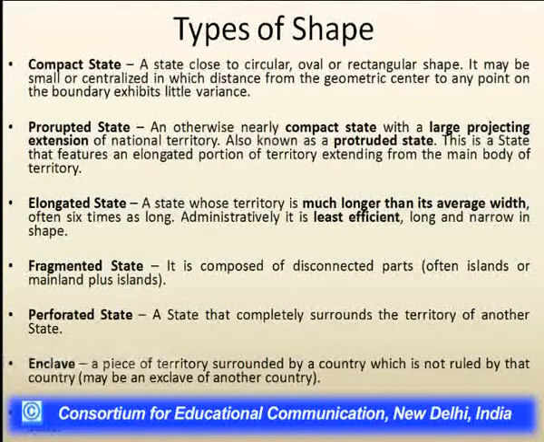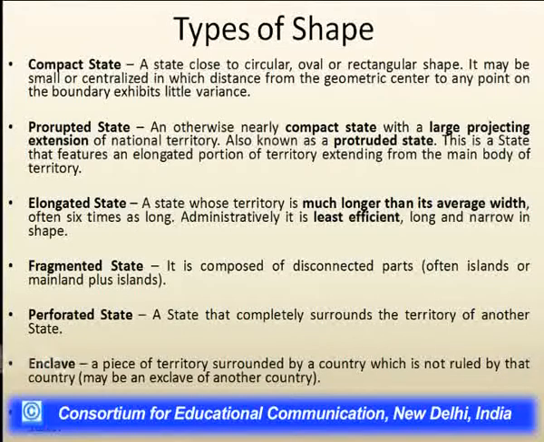Third type is elongated state. In the elongated state, they are much longer than their width, it may be up to 6 times. It is the least efficient state, which is long and narrow in its shape.